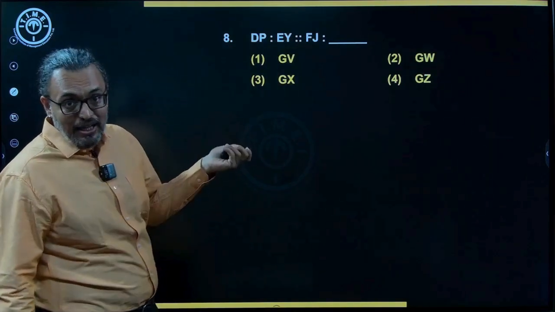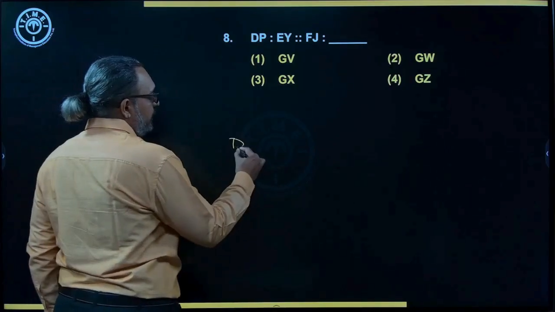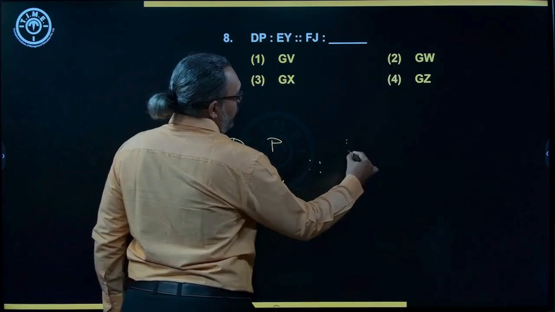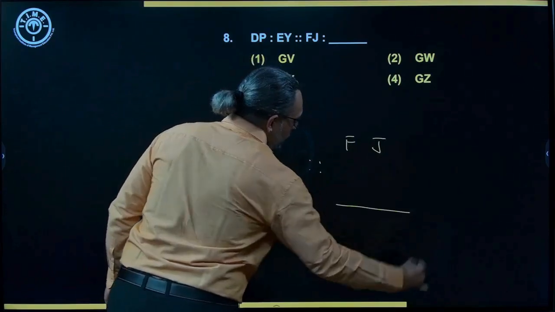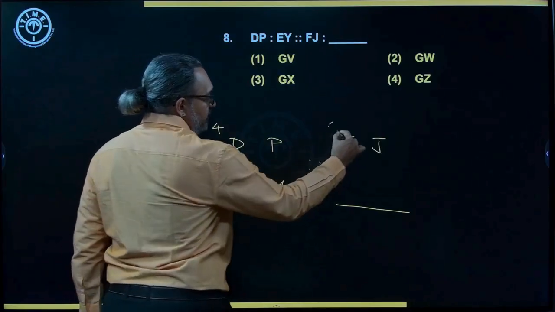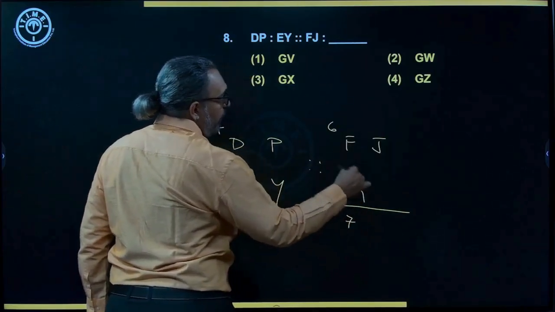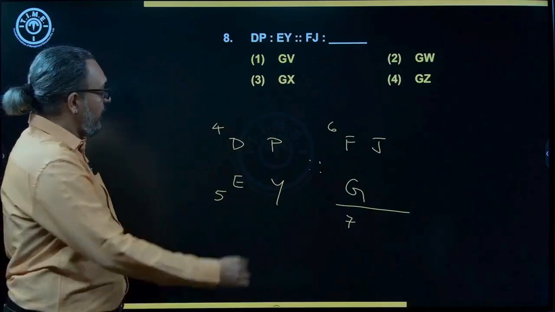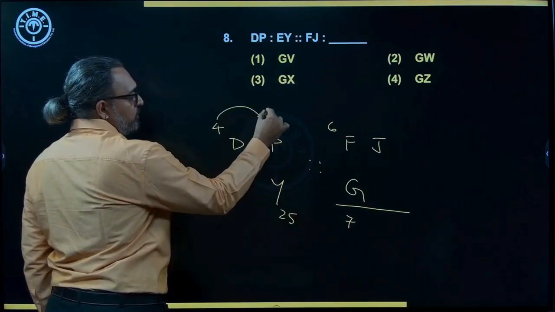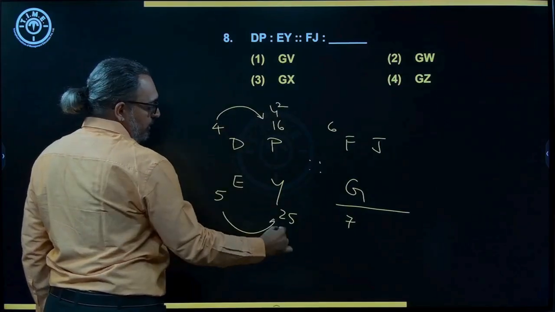Now we have letter analogies. So we have D, P, E, Y, F, J, blank. So D is a 4, E is a 5. So F is a 6, you get 7, which is G. I do have options with the G. Then you have 16, you have 25. So you know how this goes. This is 4 square. This is 5 square.